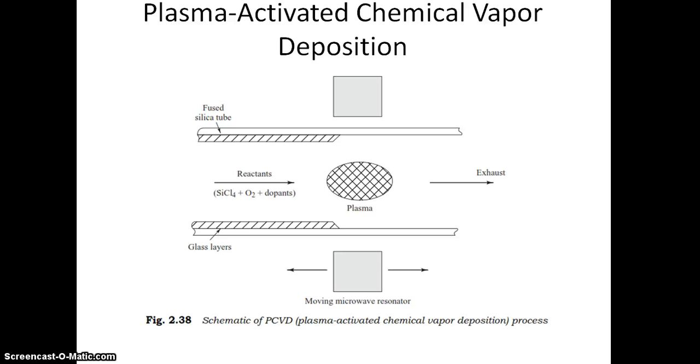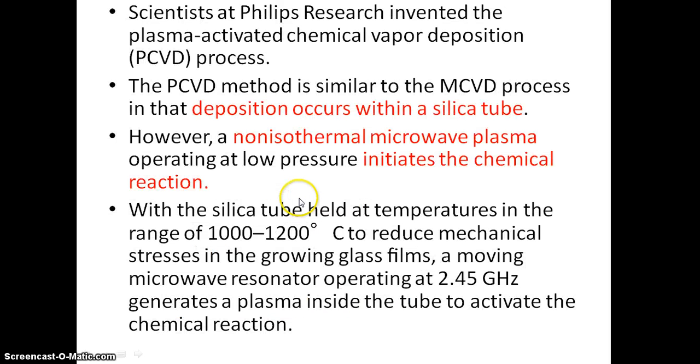Here, instead of the oxyhydrogen torch, we are using a chemical reaction for the deposition, with SiCl4 plus O2 plus dopant. So the PCVD method is similar to the MCVD process. Deposition occurs within the silica tube. A non-isothermal microwave plasma operating at low pressure initiates the chemical reaction.